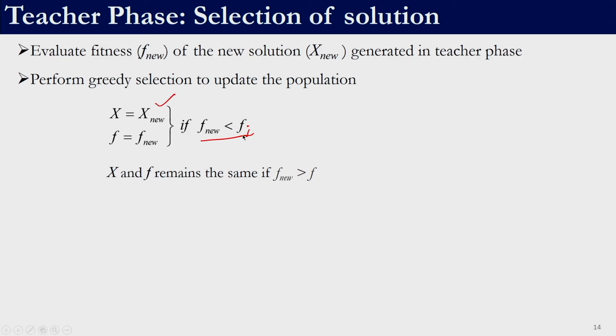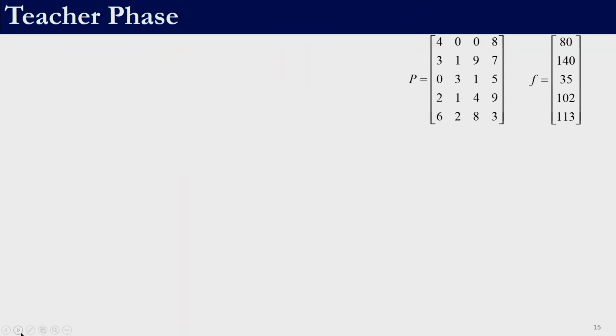else the new solution will be discarded. If this condition does not hold, then the new solution would be discarded. If this condition holds, the new solution enters the population in place of the solution which was used to generate this new solution. So, let us now apply this to our population.